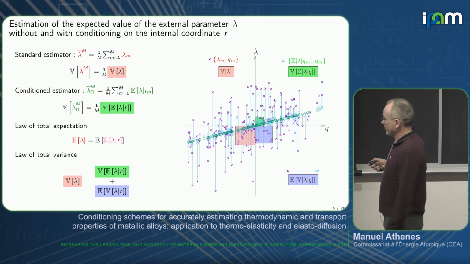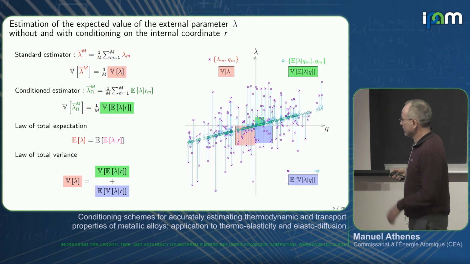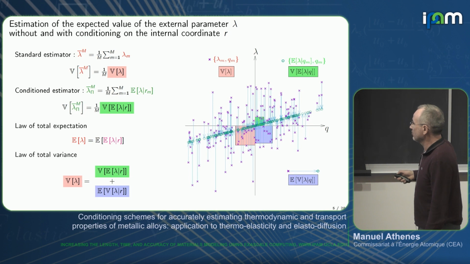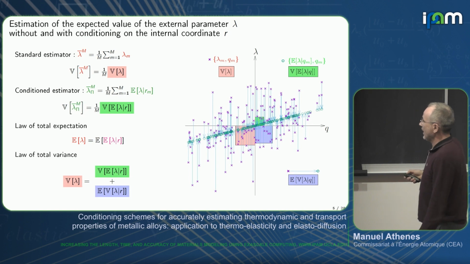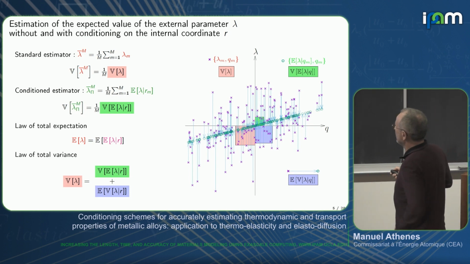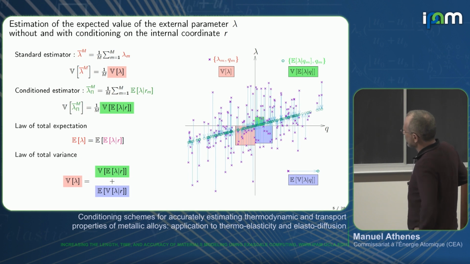If we now construct, with the law of total expectation, a conditional estimator, where you replace the sample value by the expected value given the position R, you obtain another estimator, and the variance of this estimator is given by the variance of the expected value of lambda given R. This is a snapshot where I displayed values with a simple Gaussian model of lambda and the position, and we see that the variance of the plain estimator, this big square here, is larger than the variance of the conditional estimator here.